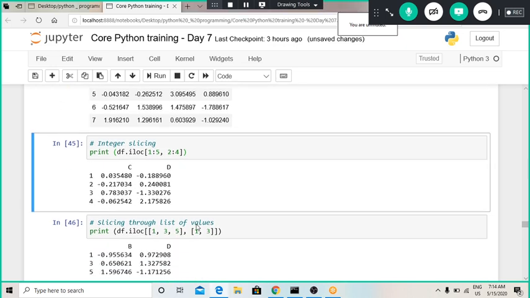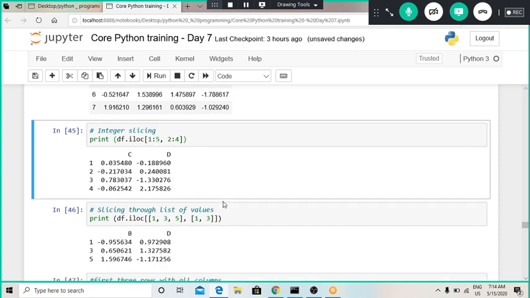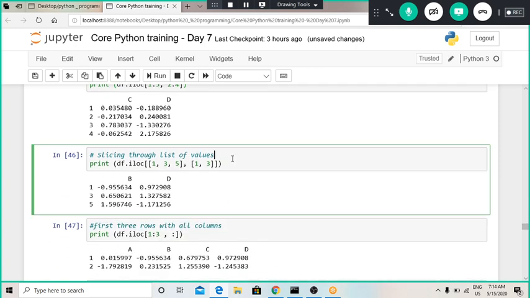This is how we can extract elements from a data frame using the iloc function. We can provide a list of indexes and a list of column positions also. The column position starts from 0, 1, 2, 3, 4 and so on, and row position also starts from 0, 1, 2. This way we can extract elements using column positions and row positions.